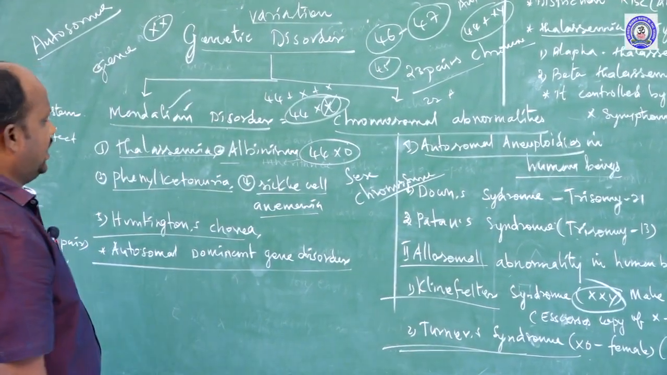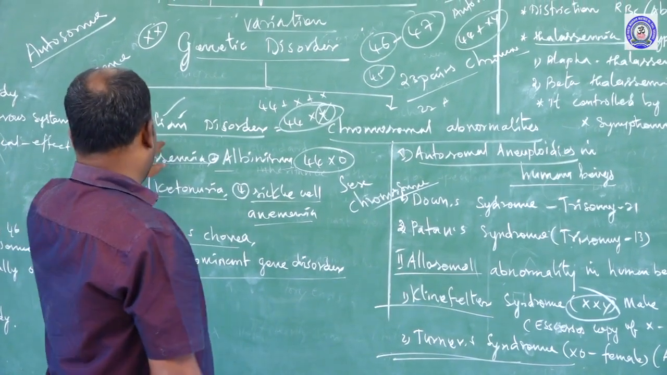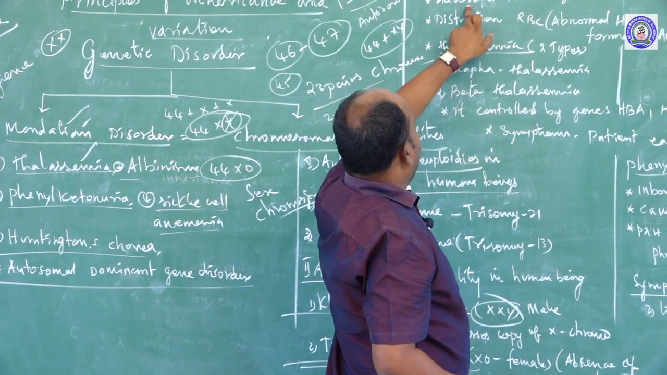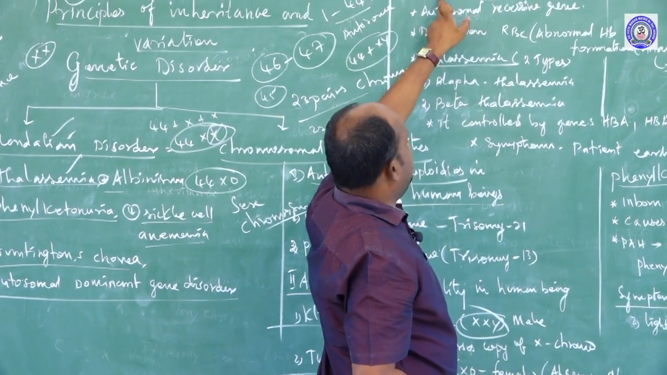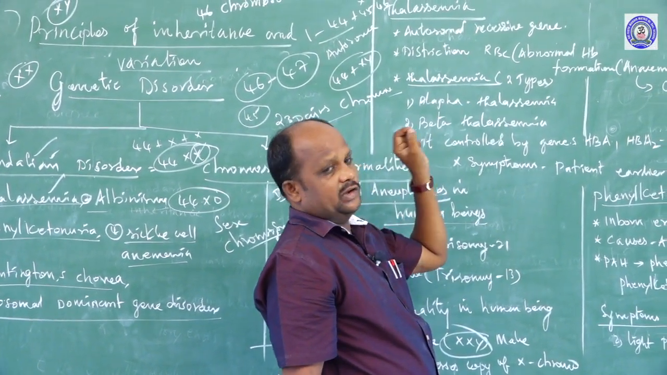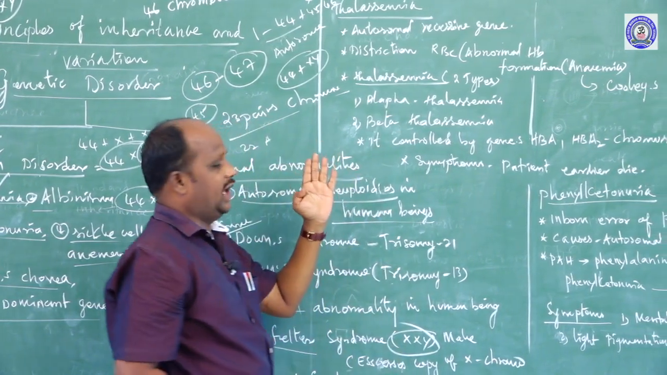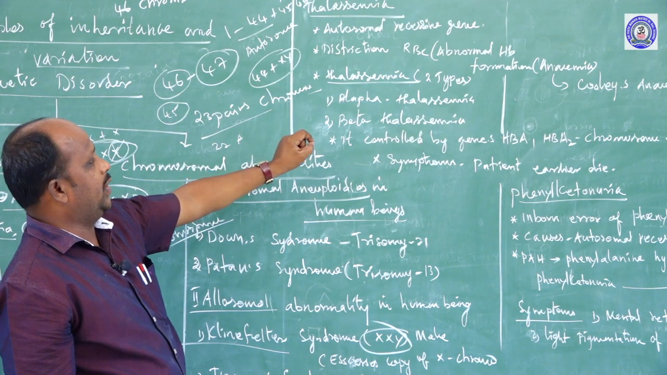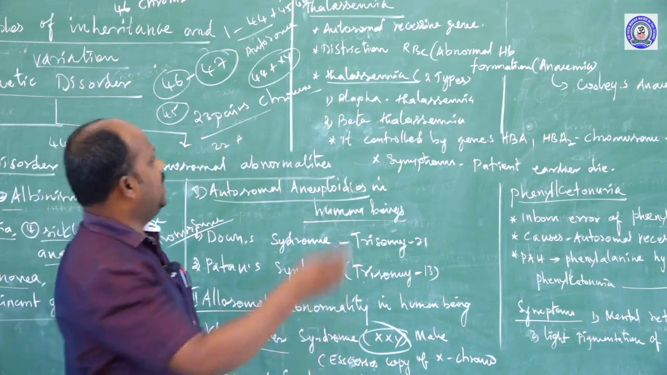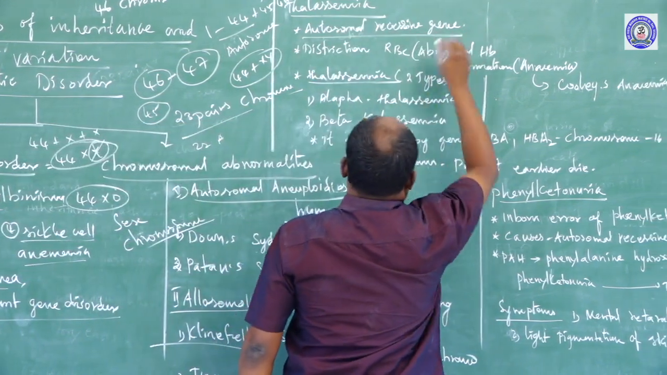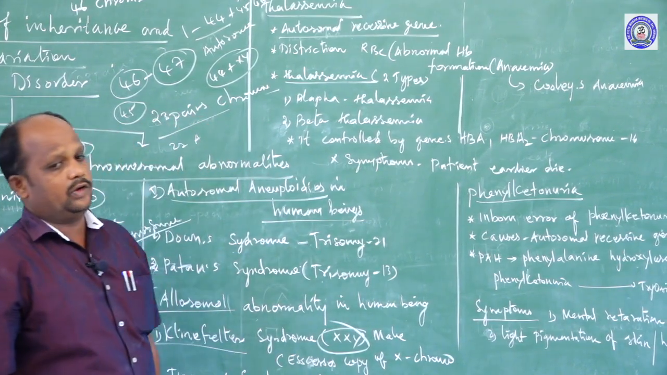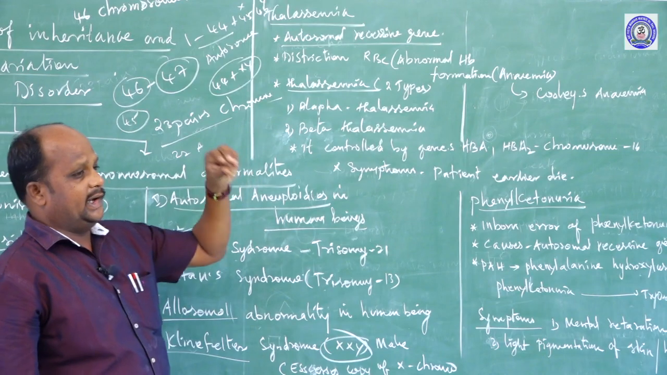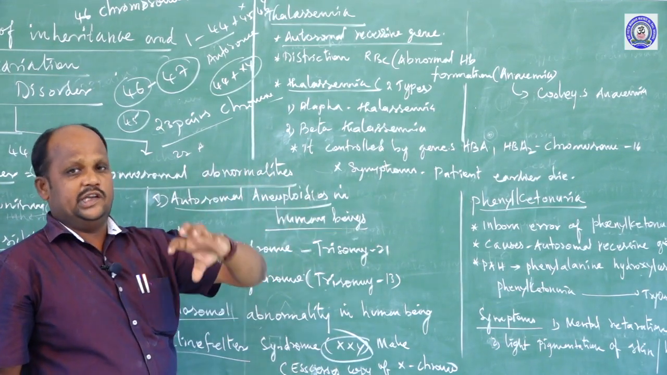Now we are going to start the Mendelian disorder diseases. First one, thalassemia. Thalassemia is one type of genetic disorder disease. It is caused by an autosomal recessive gene. I told you autosomal means somatic chromosome. Somatic chromosomes contain the DNA. The DNA presents genes.